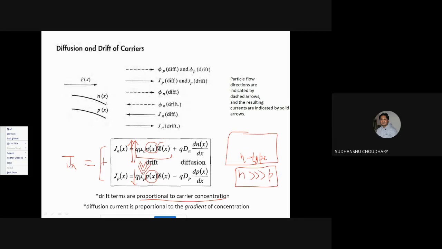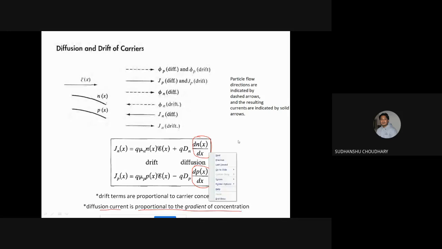Similarly, the diffusion current, and you will see that diffusion current is proportional to the gradient of concentration, or concentration gradient. So the diffusion current is proportional to, or depends upon, the concentration gradient, that is d by dx of n(x) and d by dx of p(x). So diffusion current depends upon, or is proportional to, the concentration gradient.